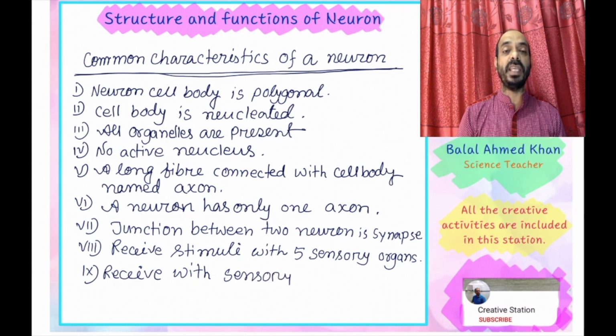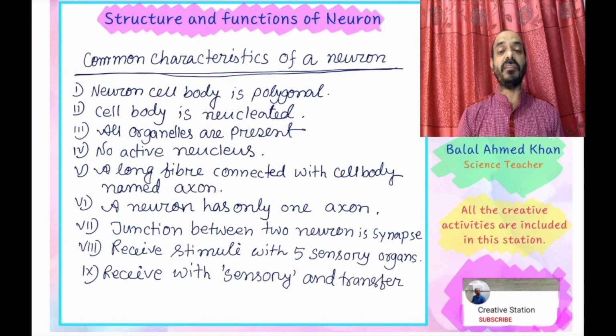With the help of these 5 sensory organs, we receive sensory activities with the help of the sensory neuron. It receives with sensory and transfers with the motor neuron.